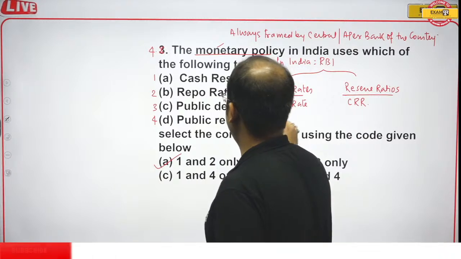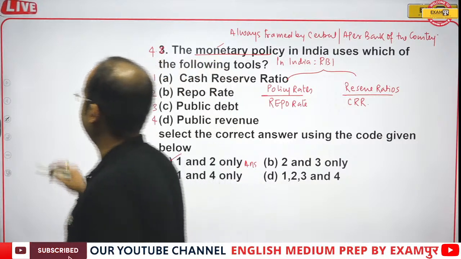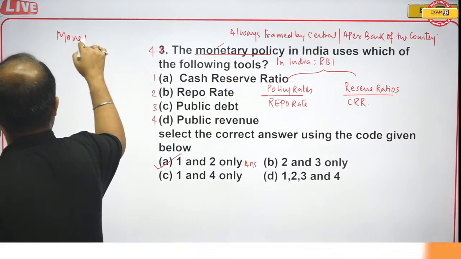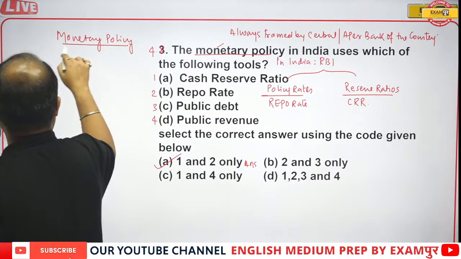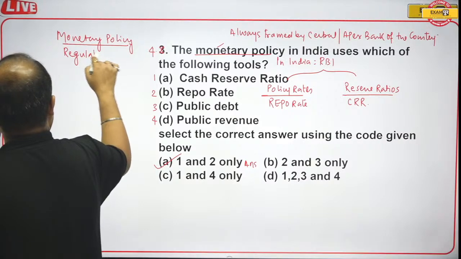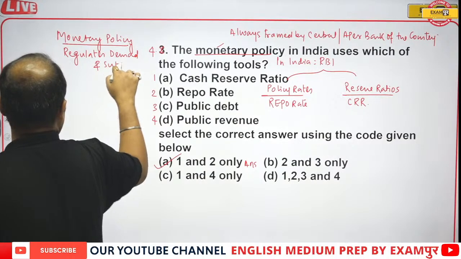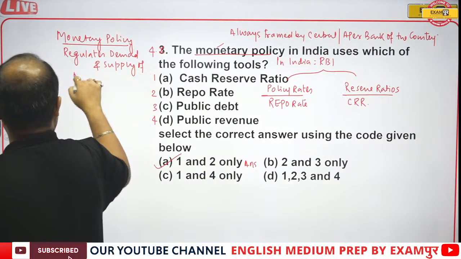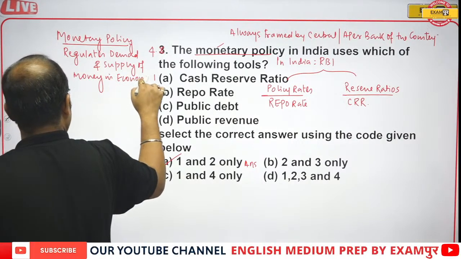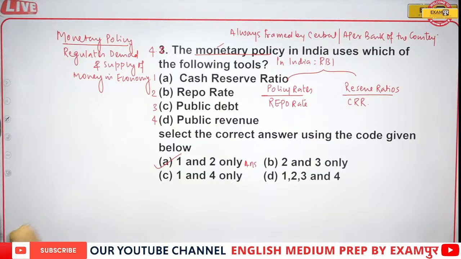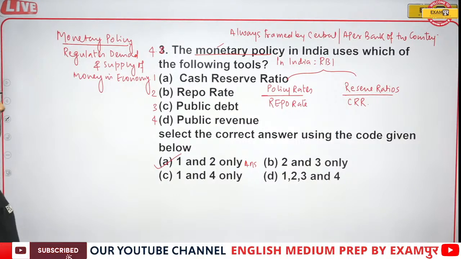Public debt and public revenue all come under the fiscal policy. So the correct answer will be option A, and monetary policy regulates the demand and supply of money in the economy.